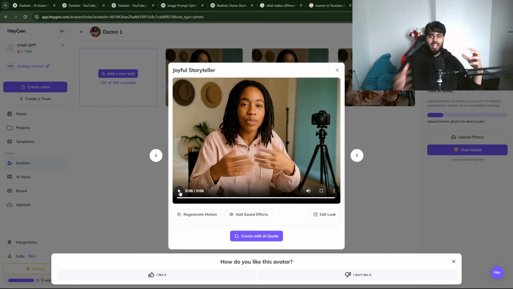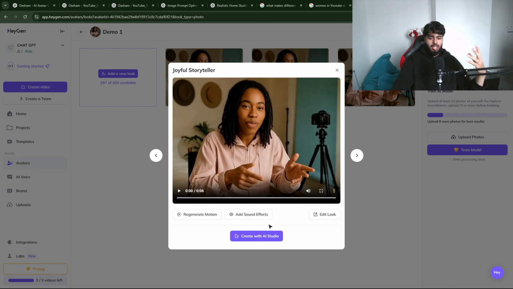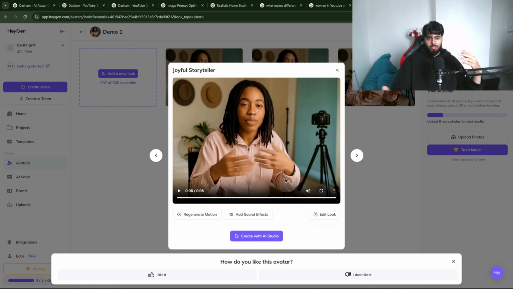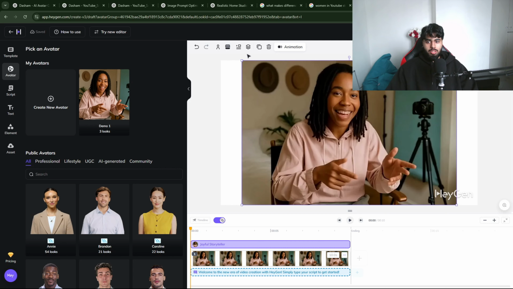And she's doing hand gestures as well. To be honest, hand gestures doesn't look that much good, but you just need to create according to your preference. Feel like with more updates in the future, it will look like a real person within like 3 to 6 months. There's some issue with the ratio.